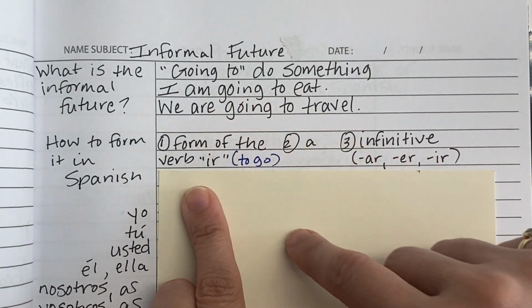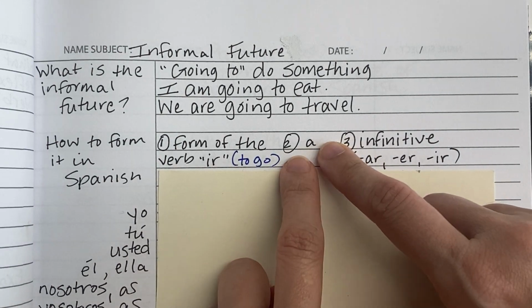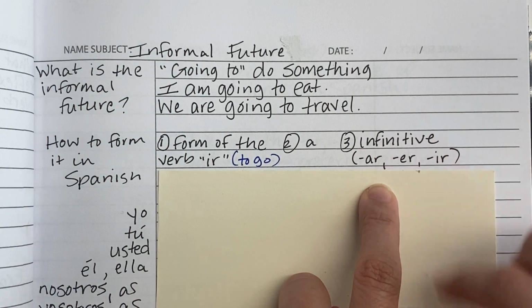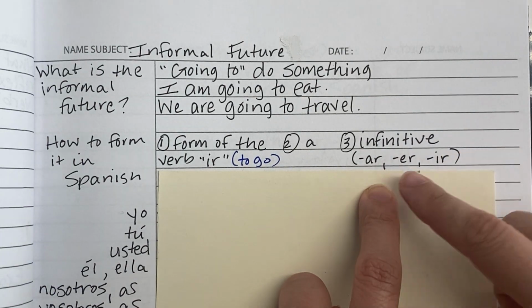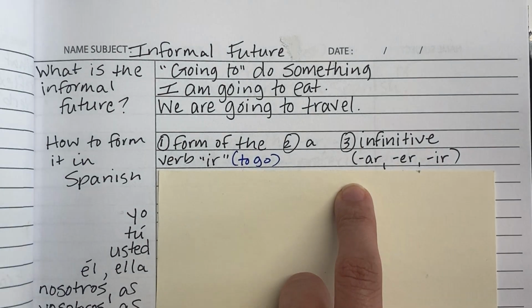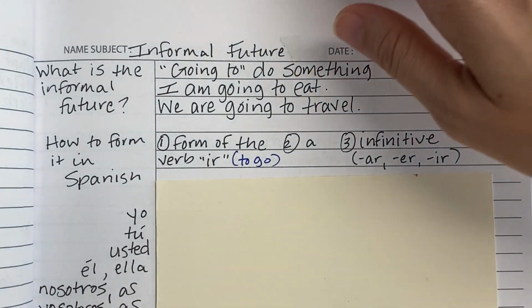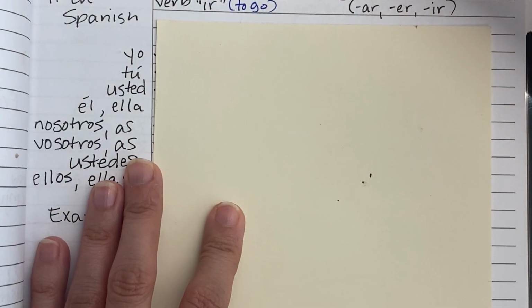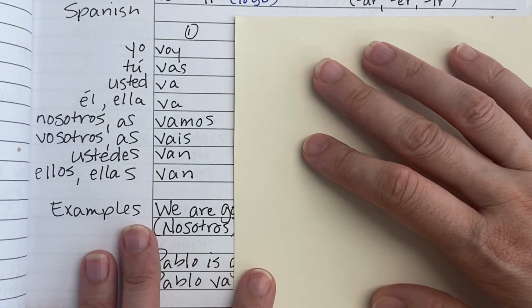So a form of the verb ir plus the word a, literally to, I'm going to. And then the next verb is in the infinitive form. And what's the infinitive form? It's just the form of the verb with the ar, er, or ir still on the end of it. Okay, so let's take a look, first of all, at the forms of the verb ir.